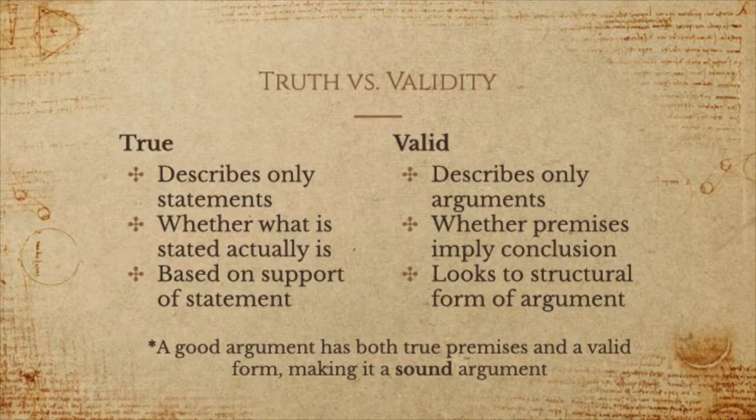So truth describes only statements. Statements are true or false. Arguments are not true or false. They're valid or invalid. Truth means whether what was stated in the statement actually is, or if it isn't. If what was stated actually is, the statement is true. If what was stated isn't, then the statement is false.